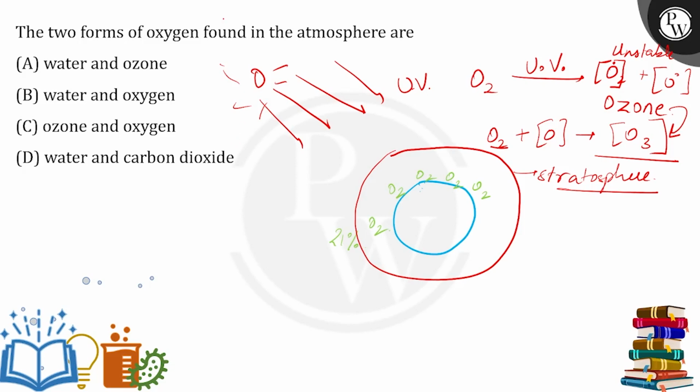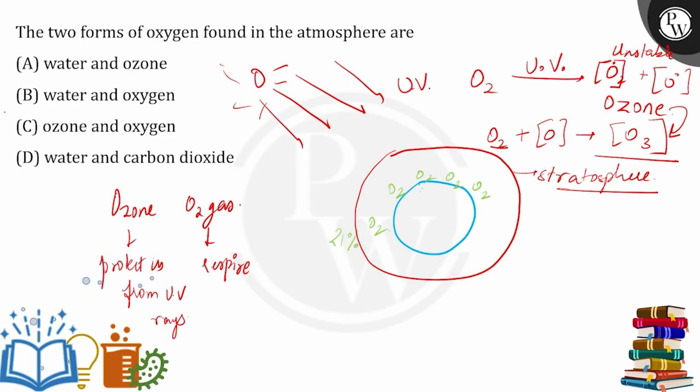So you can say that oxygen is present in the form of oxygen gas that helps us to respire, and it is present in the form of ozone that protects us. This protects us from harmful UV radiations. So the correct answer would be ozone and oxygen, option C.